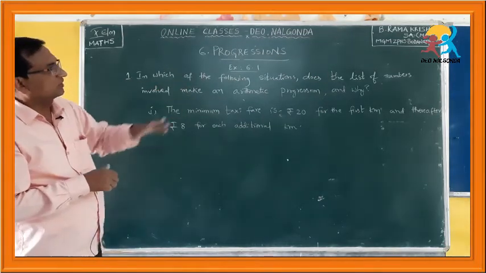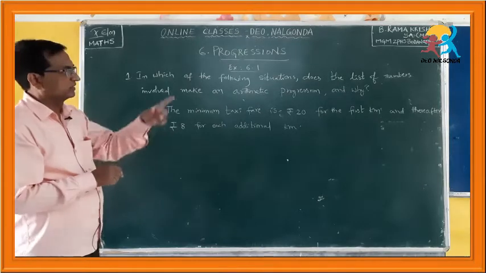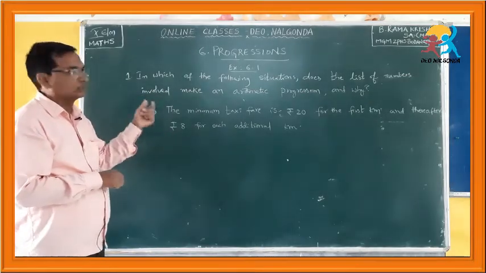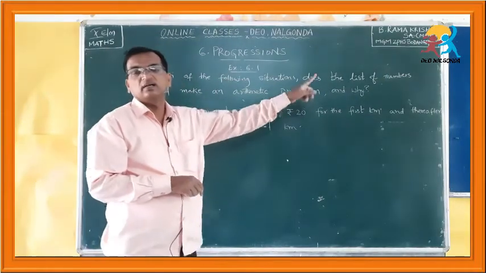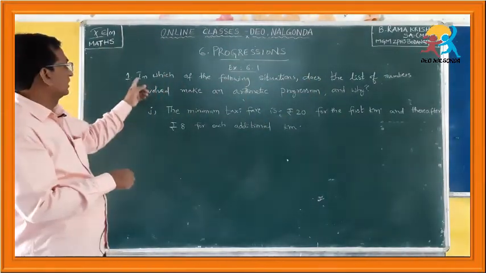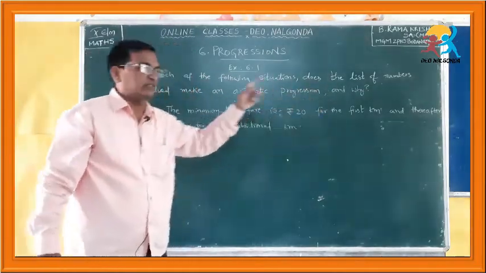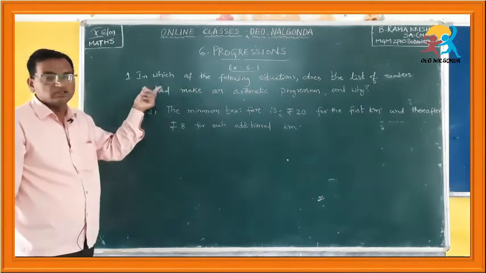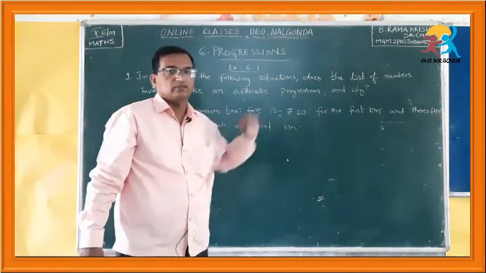In which of the following situations does the list of numbers involved make an arithmetic progression and why? Once again I am going to read it for you. In which of the following situations does the list of numbers involved make an arithmetic progression and why?